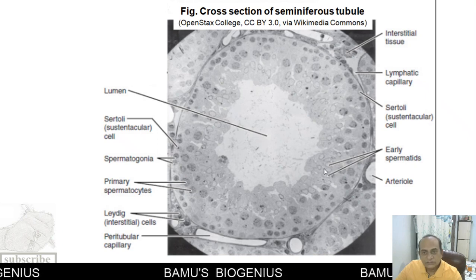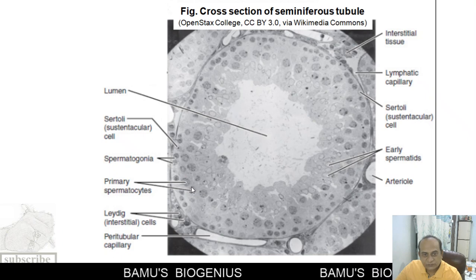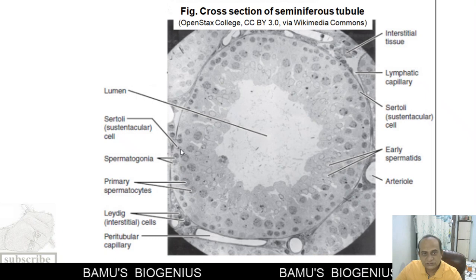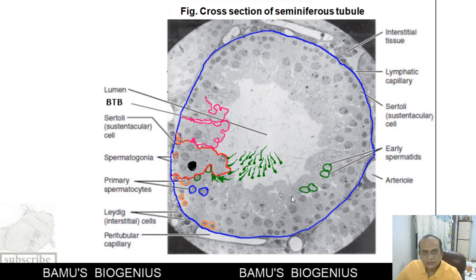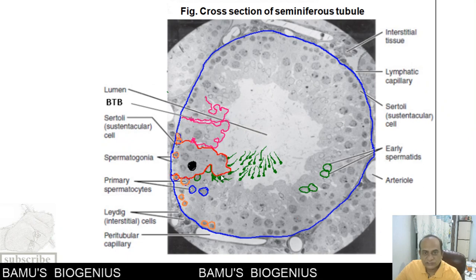Now, these spermatids and primary spermatocytes are embedded in the Sertoli cell. So, this is the nucleus of a Sertoli cell. You can see here like this. So, this is the boundary wall of the Sertoli cell.